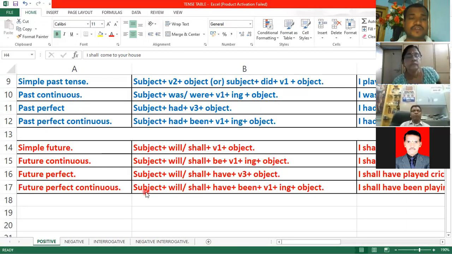Next, future perfect: subject plus will or shall plus have plus V3 plus object. Next, future perfect continuous: subject plus will or shall plus have plus been plus V1 plus ing plus object. This is the lengthiest structure when compared with all the other structures. All right, now let's jump straight into the examples, then automatically you'll get it clearly.